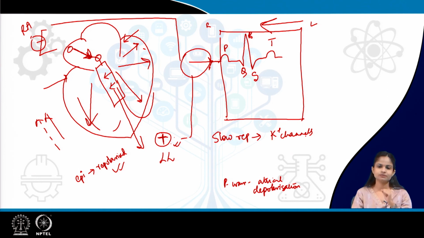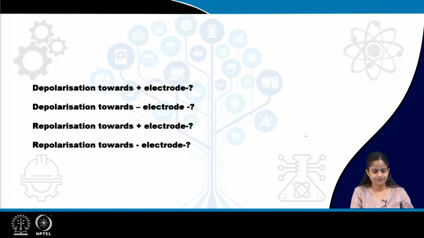So, we get only one wave in case of repolarization as compared to the three simultaneous waves Q, R, S we get in the ventricular depolarization. So, in this way we get the 5 waves of ECG, 3 positive waves P, R, T and 2 negative waves, that is Q and S.